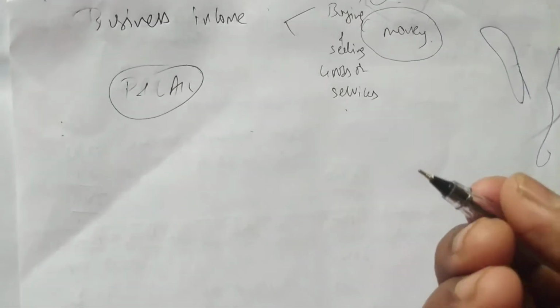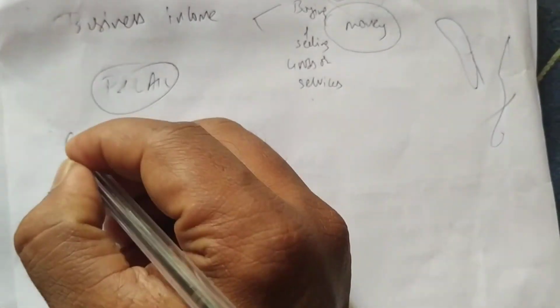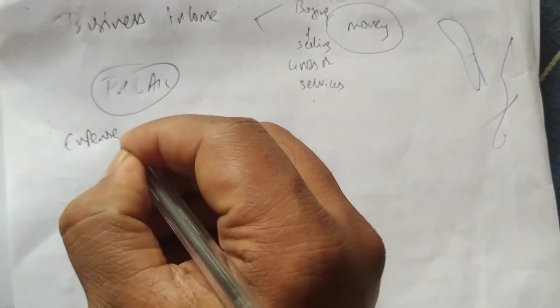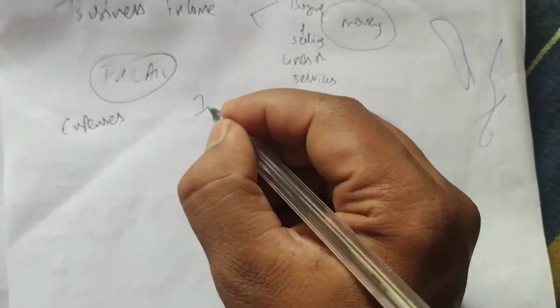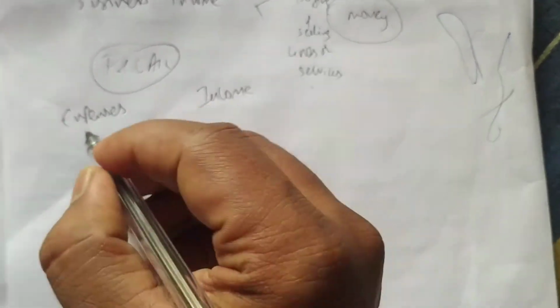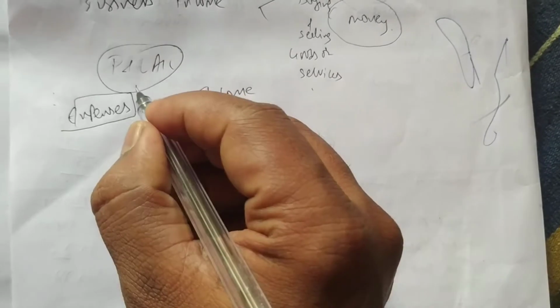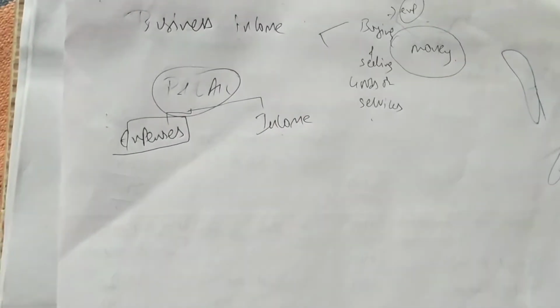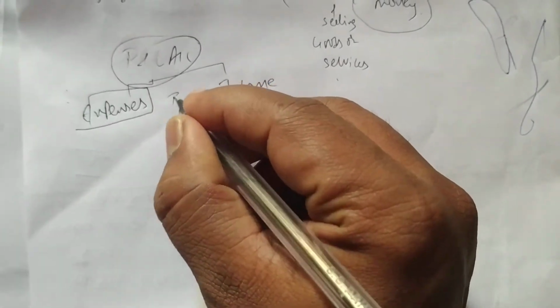So what happens in business income: when the assessee prepares the profit and loss account, what does he have to write? He has to write only business expenses, and he has to write only business income.